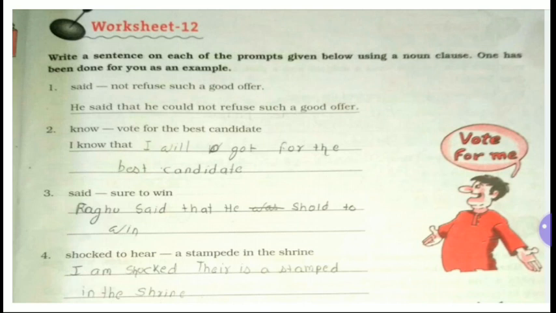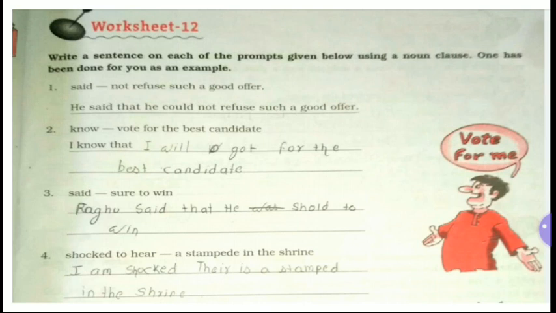Now third number prompts said, sure to win. Now you have to frame the sentence, third number. He said that he was sure to win the election. Now fourth number, shocked to hear. These are prompts, shocked to hear a stampede in the shrine.